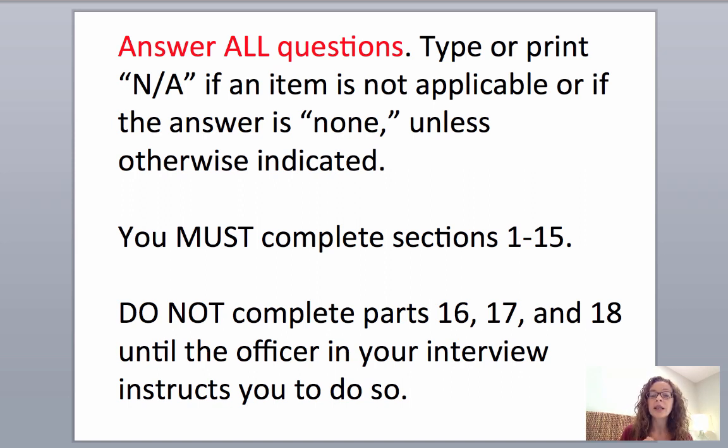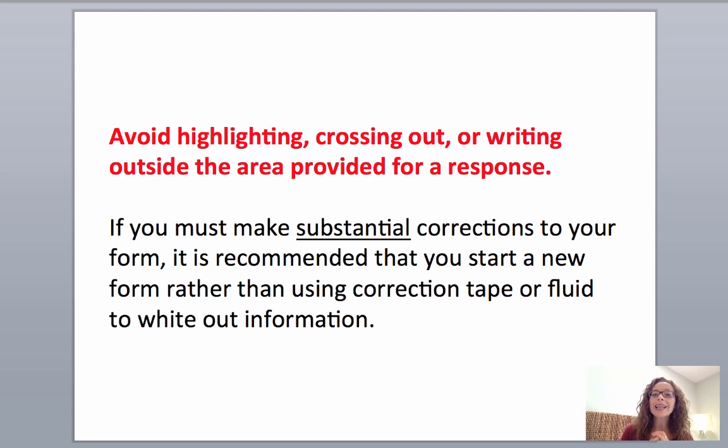You will complete 16, 17, and 18, those sections at your interview. Avoid highlighting, crossing out, or writing outside the area provided for a response. When things get too messy and there's lots of crossouts, they can't read it, and it makes things more complicated. So if you have to make a lot of corrections, just go ahead and print out a new form and rewrite it. That's the best thing.